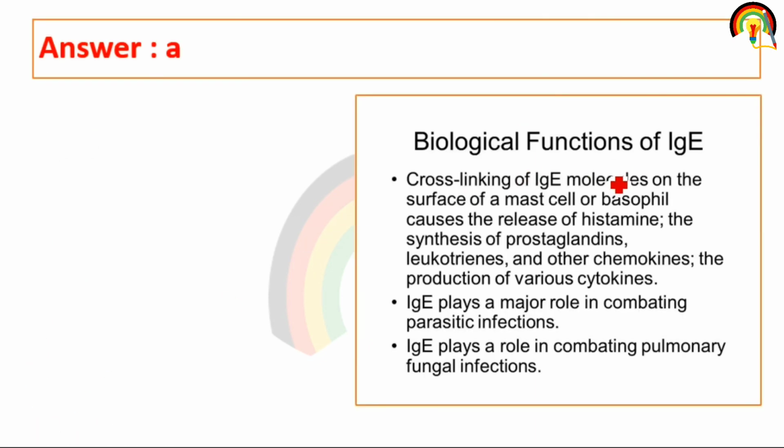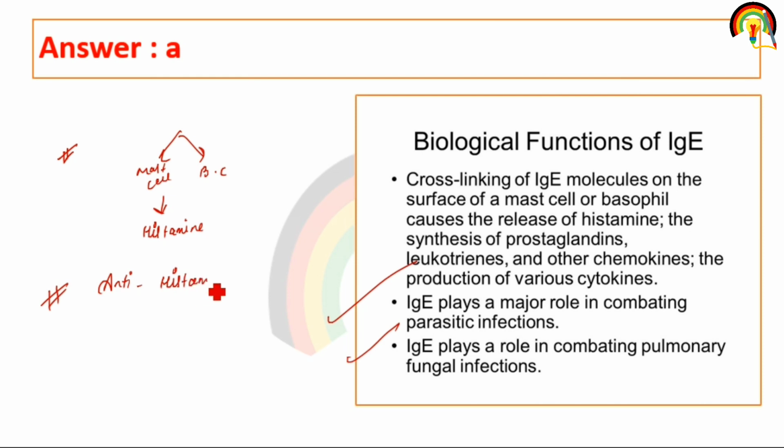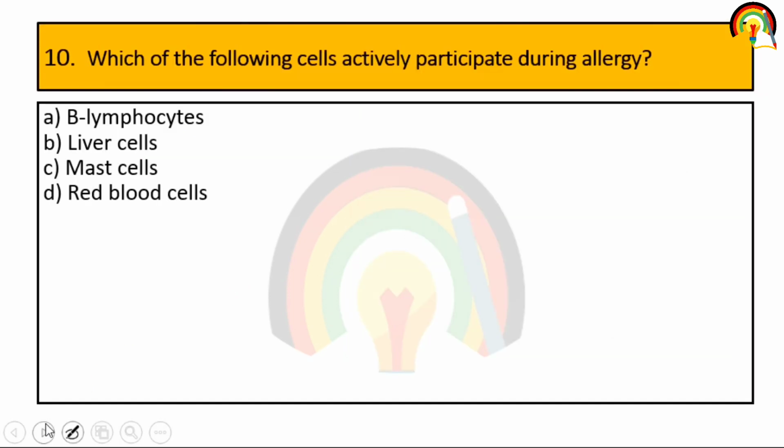The biological function of IgE plays a major role in combating parasitic or fungal infection, and cross-linking of IgE molecules on the surface of mast cells and basophils causes the release of histamine. So if you want to reduce this allergic reaction, you can use antihistamine drugs, right?